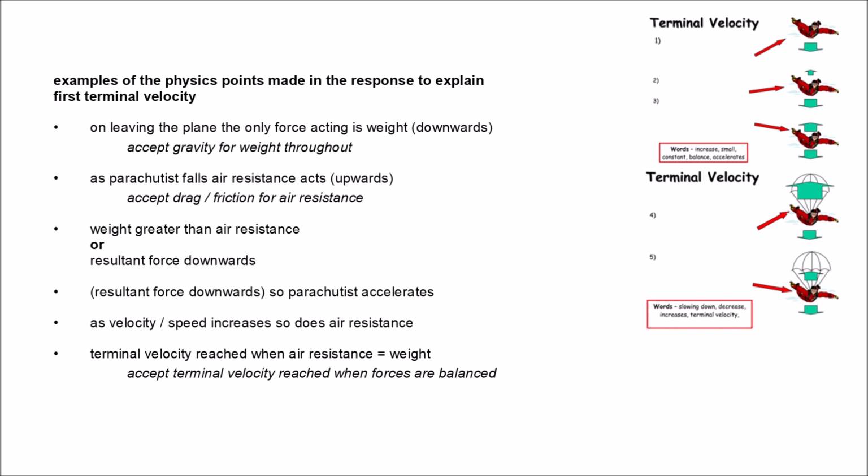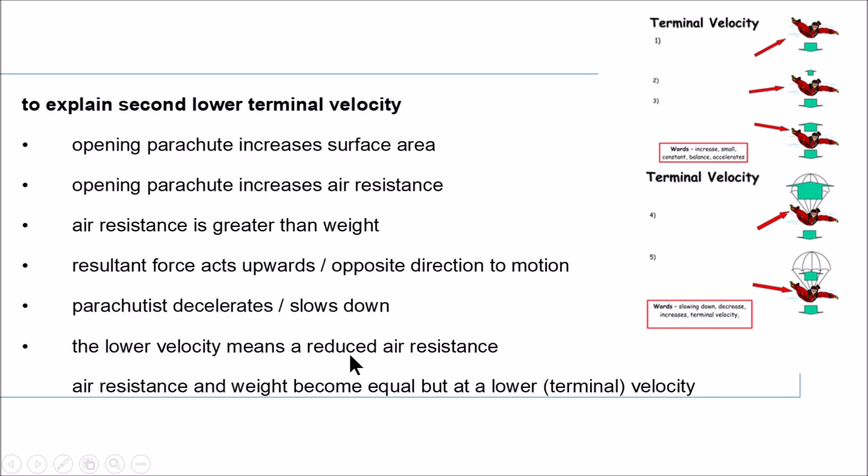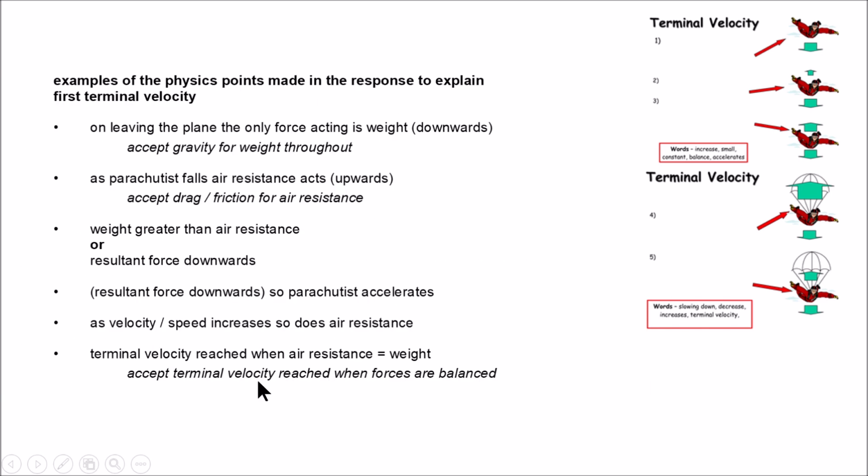So you can see we mentioned both forces and the relationship between them, which is the resultant force. As the velocity increases, so does air resistance. It gets to the point that these 2 forces are equal to each other, therefore the parachutist has reached its terminal velocity. So air resistance equals the weight.